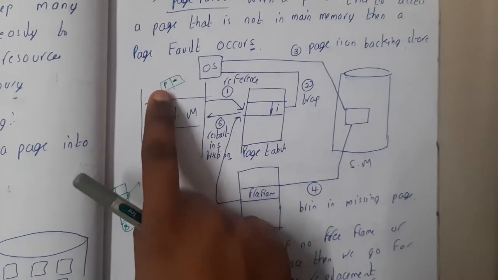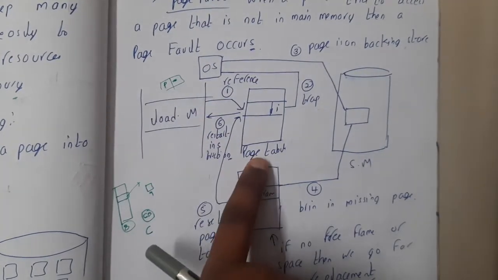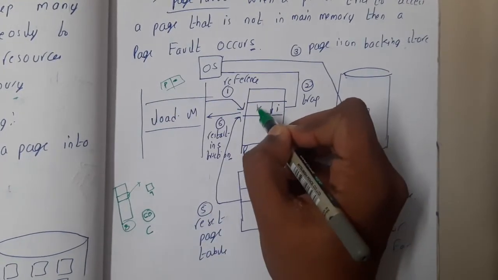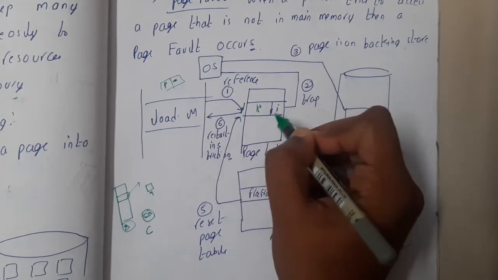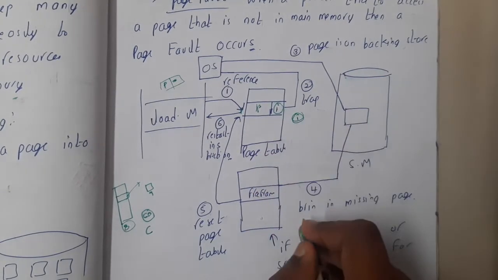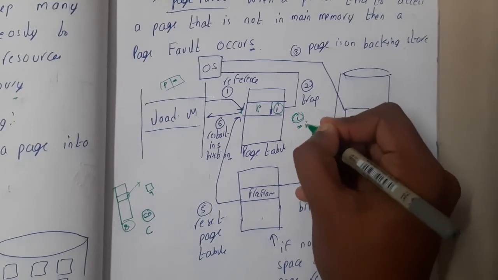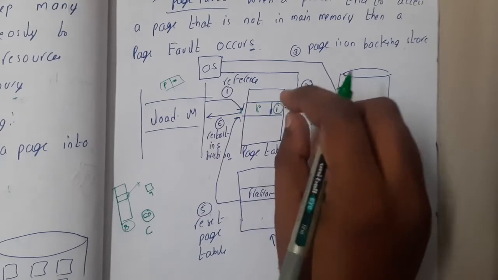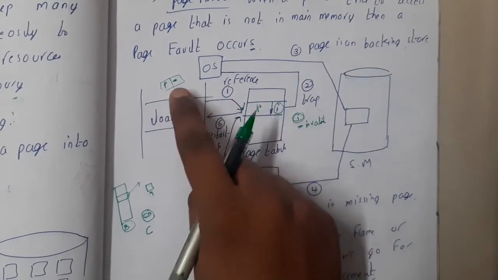Once you find the page number, you will go to the page table and check whether that page is available in it or not. Assume that the slot is completely empty and there is a letter I at the end. What does I mean, guys? I means it is invalid, right? So you understand that there is no page of that particular item which we are searching.